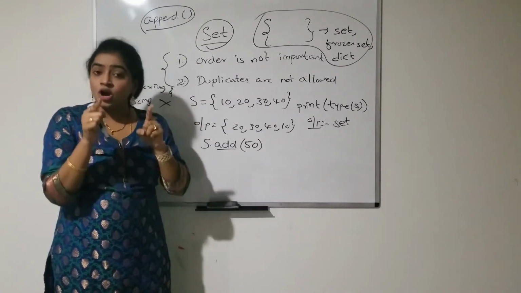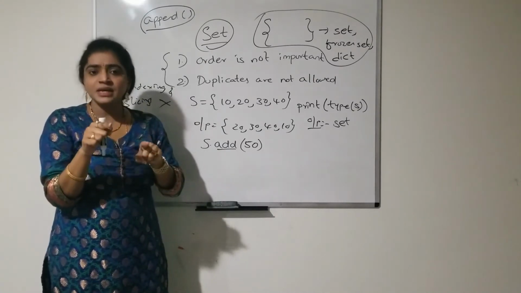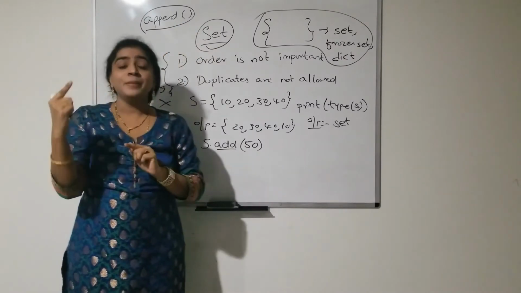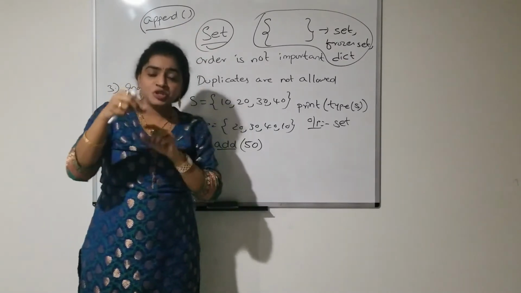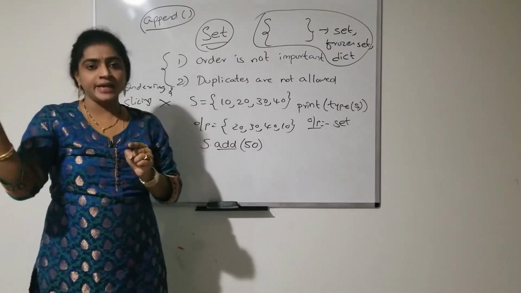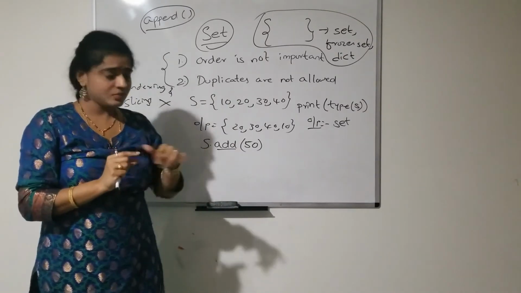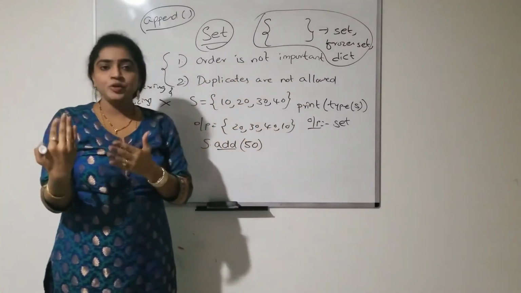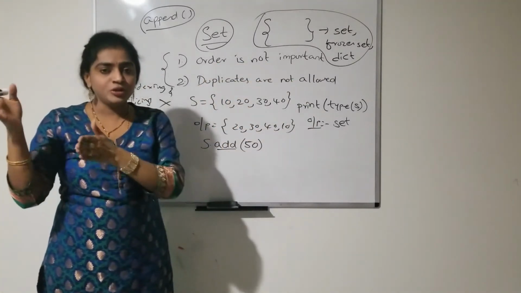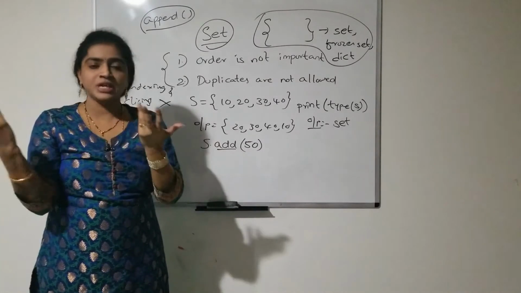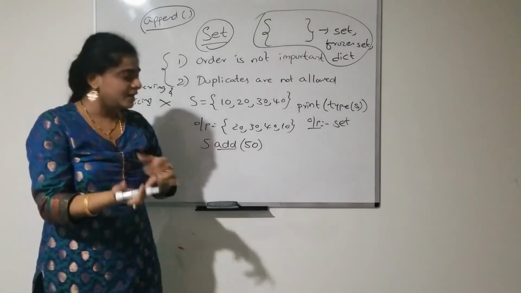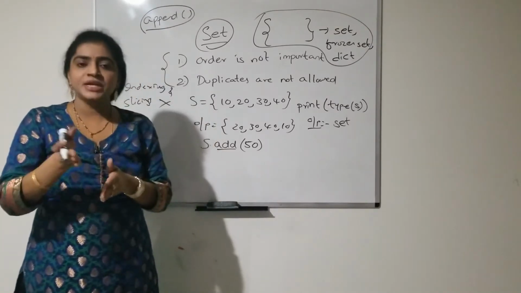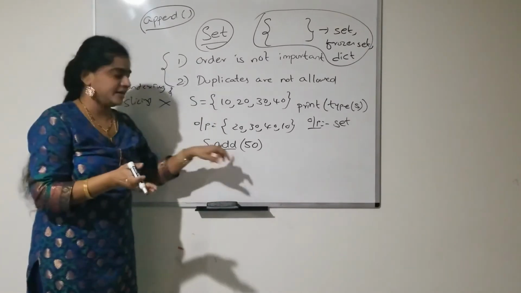But in a list, order is preserved, right? Order is important for a list. That's why I have to go for the append function, so that I can be sure that the elements I add will always be added at the end position of the list. But in a set, as order is not preserved, I can't guarantee that the elements are going to be inserted in the last position only. So those can be added anywhere in the set. That's why I have to go for the add function to perform the insertion operation in the set.